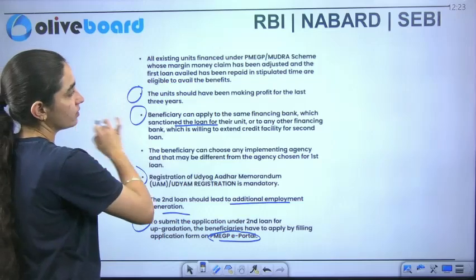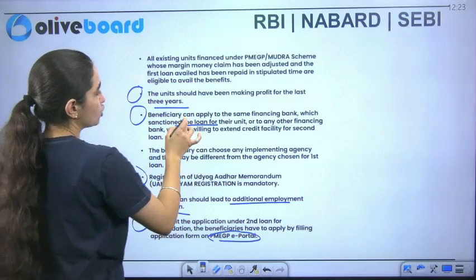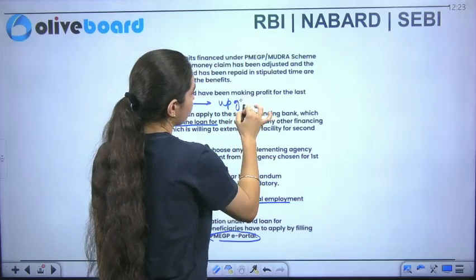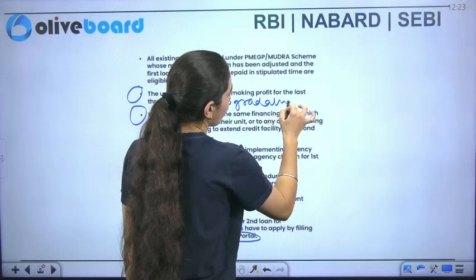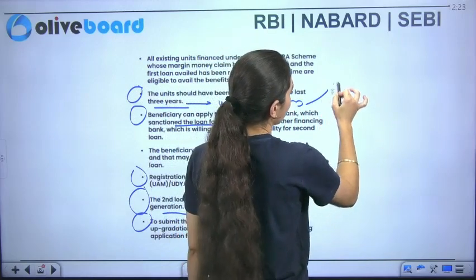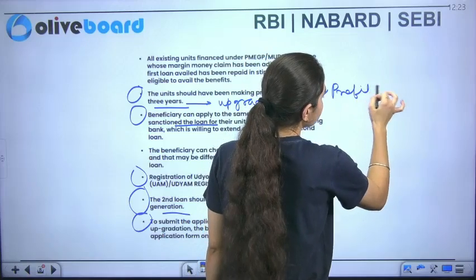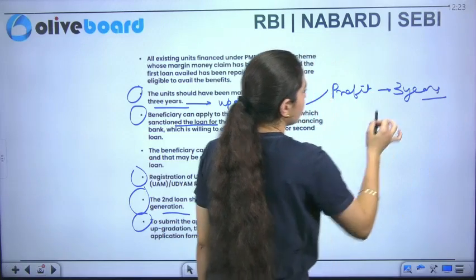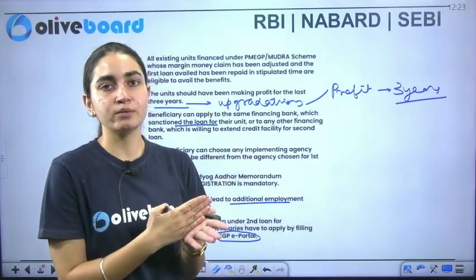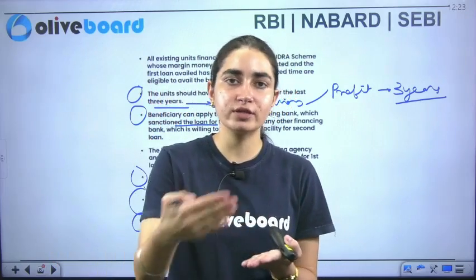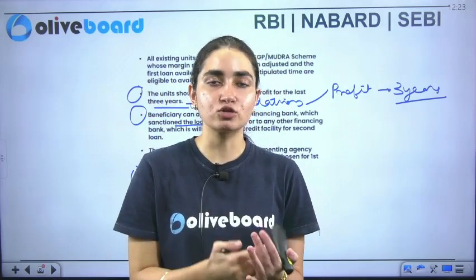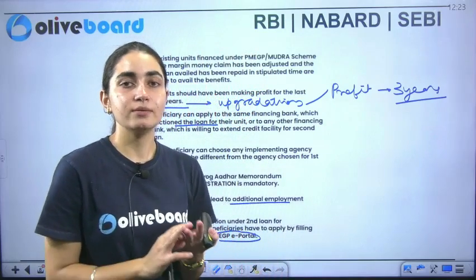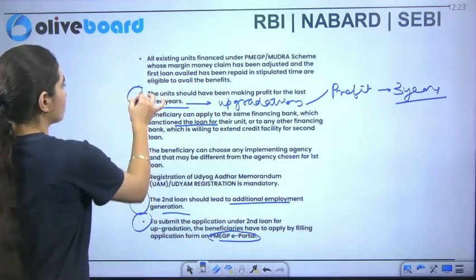The units have to have been making profit for the last 3 years, so we have to ensure that if you are specifically targeting the upgradation, what is important is that you should have profit for the past 3 consecutive years. It should not be that in the first year you were making profit, the second year was a loss, and then for the next 2 years you're making profit. Consecutively, you have to ensure that for 3 years there is profit, and a question can be asked from this part also.